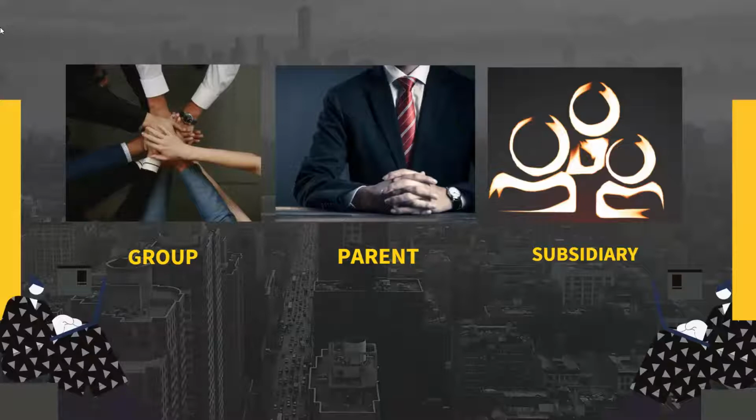So the separate FS of the parent plus the separate FS of the subsidiary go through consolidation procedures, creating consolidated financial statements. Business combination at the date of acquisition is accounted for using PFRS 3, while the preparation of consolidated financial statements after the business combination is dealt with under PFRS 10.